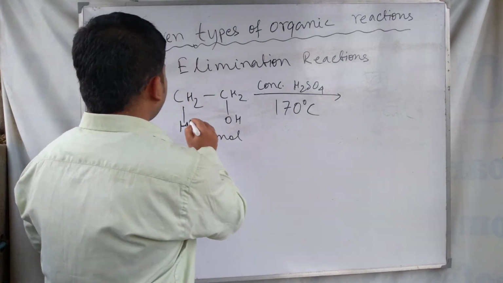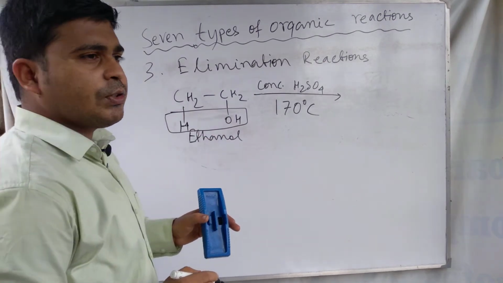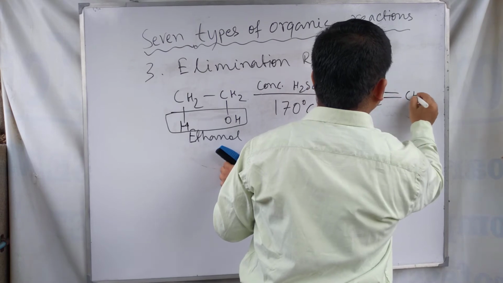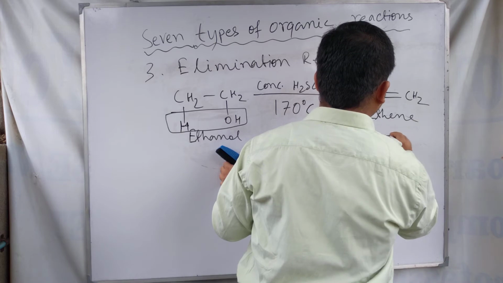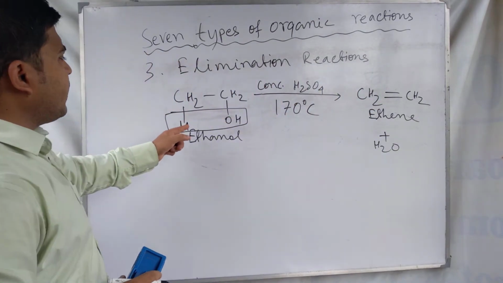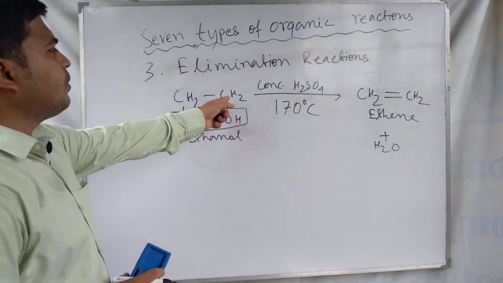In this case, hydrogen and OH eliminate as water and it forms ethene. Here the elimination of the hydrogen atom and OH group is from this carbon atom.